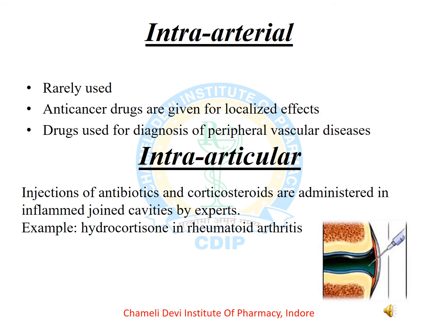The other part is intra-articular. It means the injection of antibiotics or corticosteroids is administered in inflamed joints and cavities by experts. Example, hydrocortisone in rheumatoid arthritis is administered via the intra-articular route. In this type of administration, the injection is given in between the joints and cavities of the joints. You can see the image of intra-articular drug administration.